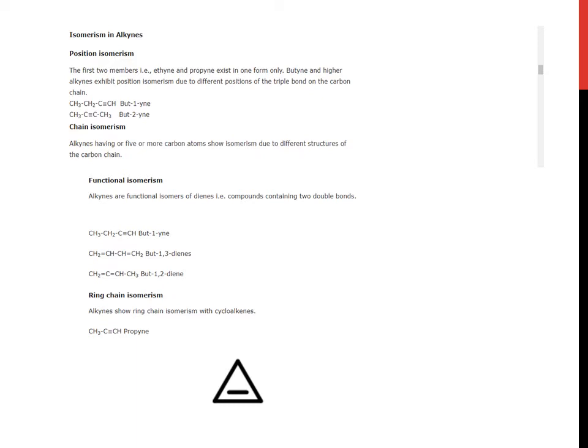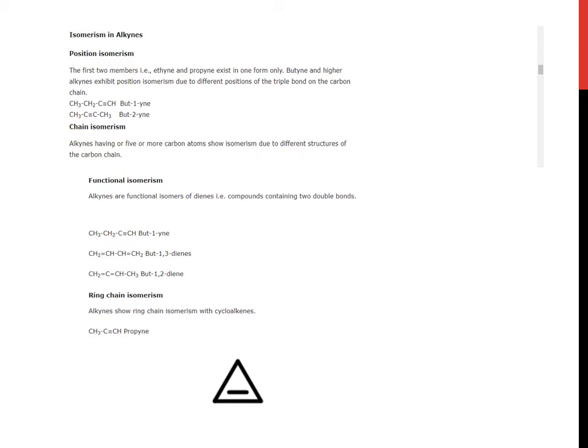In this example, the triple bond is at position 1, CH3, CH2, C triple bond CH, it is but-1-yne. Now, double bonds are at two different positions. So, it is buta-1,3-diene and with the double bond at the other position, this is buta-1,2-diene.